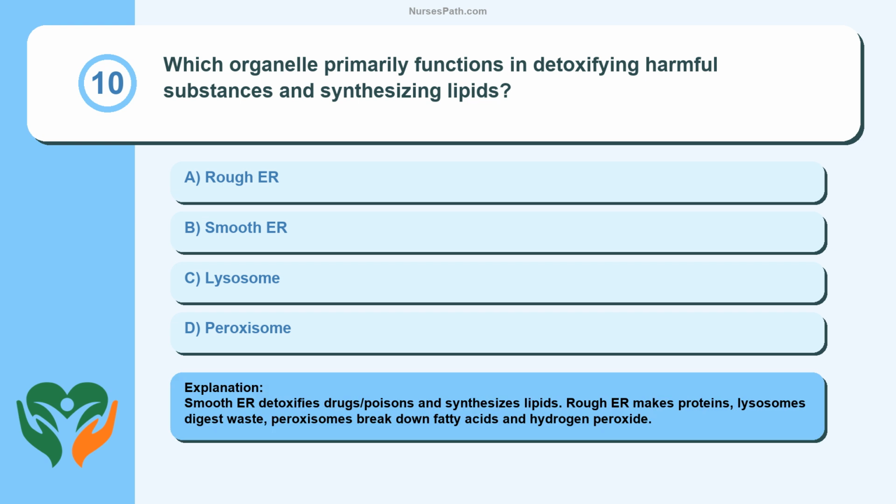Smooth ER detoxifies drugs and poisons and synthesizes lipids. Rough ER makes proteins, lysosomes digest waste, peroxisomes break down fatty acids and hydrogen peroxide.